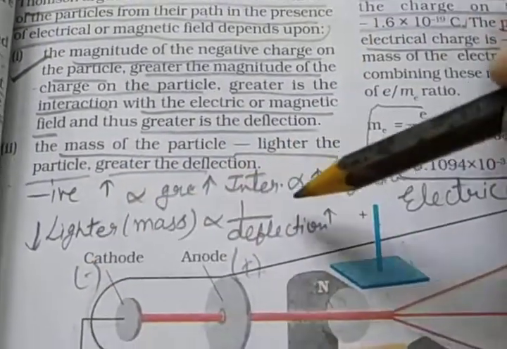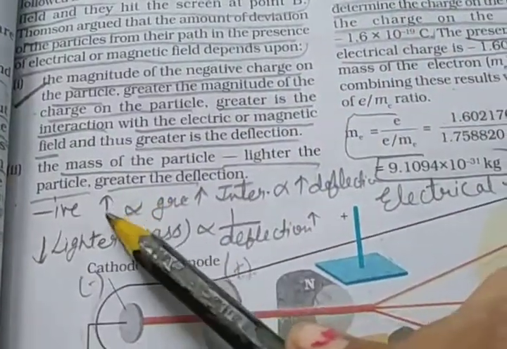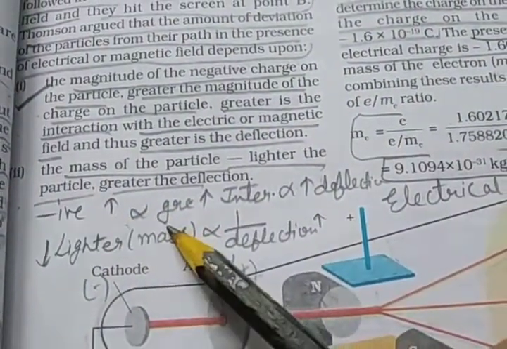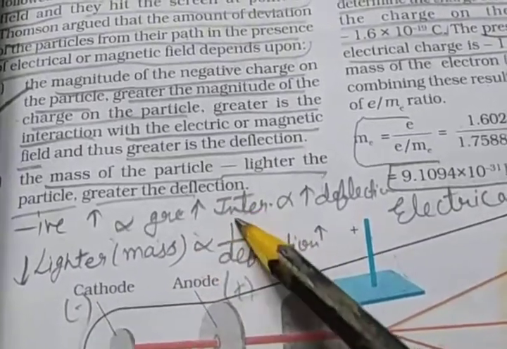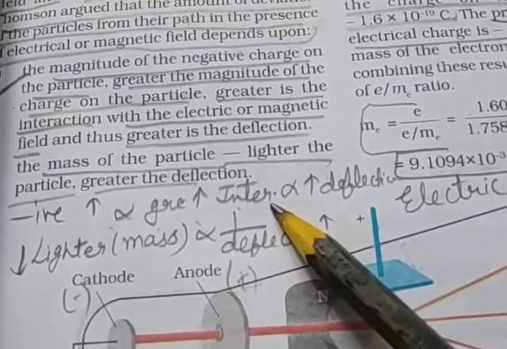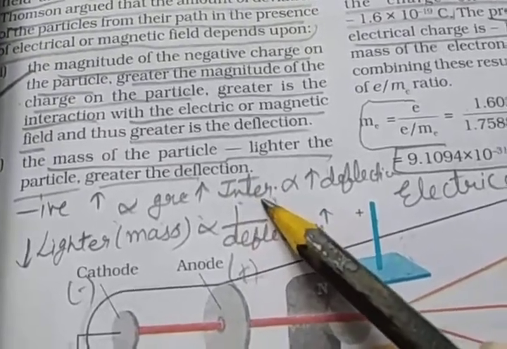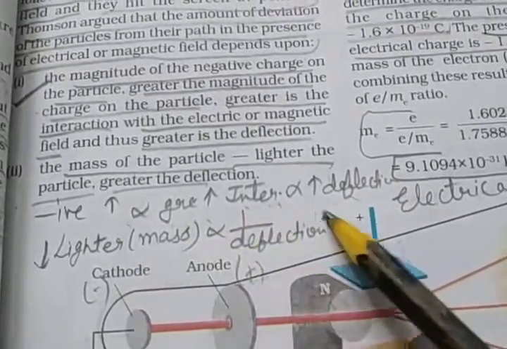In a simple way, deflection is directly proportional to the magnitude of the charge, and if the interaction is greater, the deflection is greater. So you learn this concept.